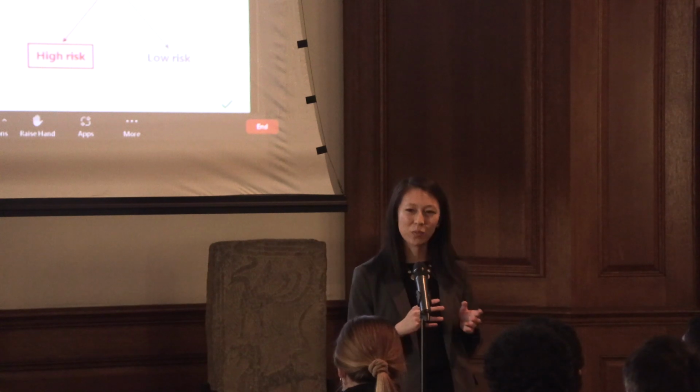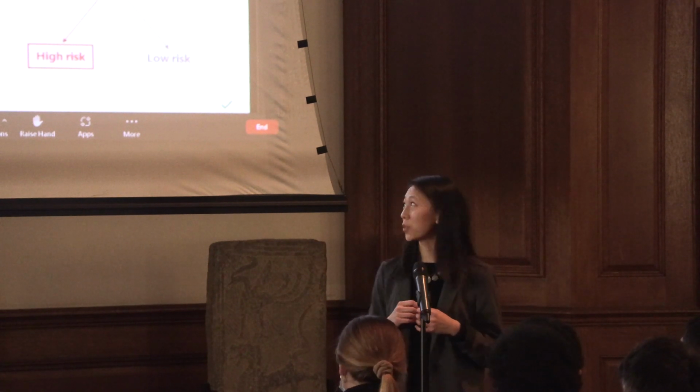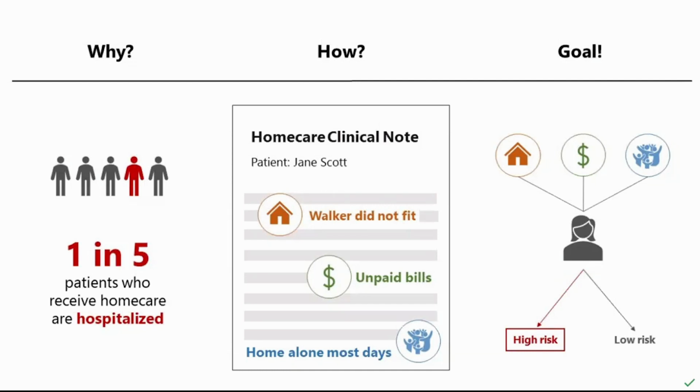To jump into an example to further explain why this is important, I'd like to introduce you to Ms. Scott. Ms. Scott recently had a fall, which is one of the leading causes for hospitalization in home care. When I asked Ms. Scott what had happened, she said that while she was going to the bathroom, her walker didn't fit through the door, so when she fell, nothing was there to support her. She then goes on to say that her partner is unable to assist her because he's working full-time to pay off their bills, and that her kids live out of state, so oftentimes she's home alone most days.